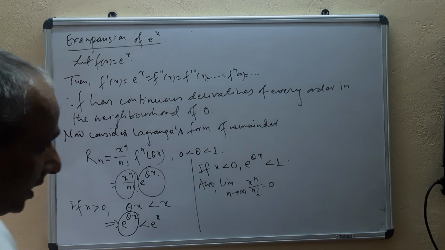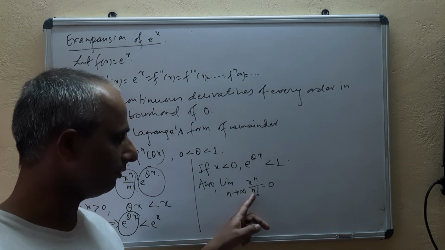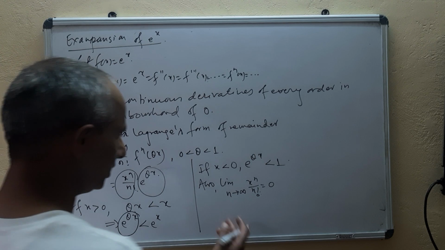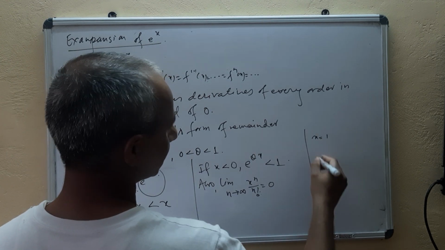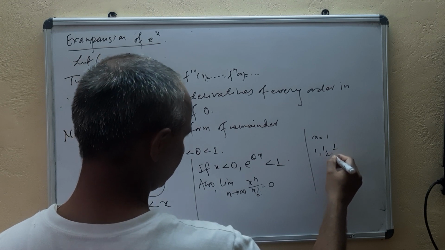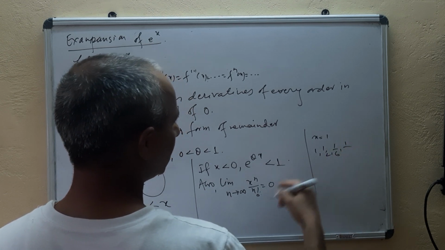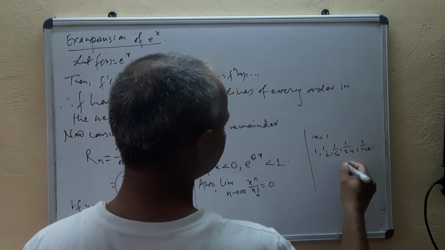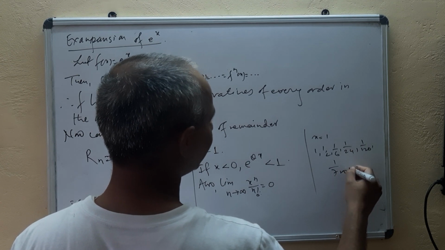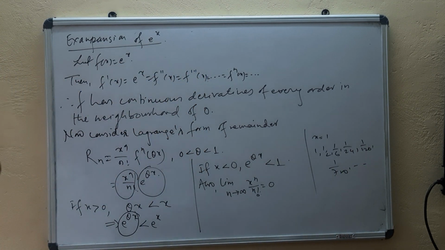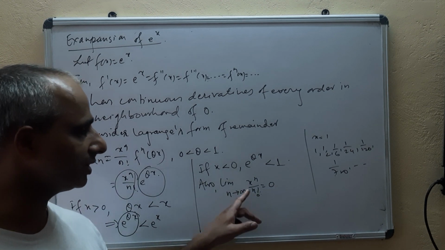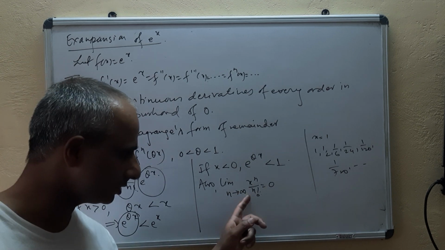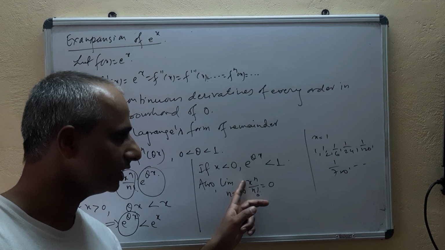It is because as you go on increasing the value of n, for some value of x, suppose x equal to 1: 1, 1 by 2 factorial, 1 by 3 factorial means 1 by 6, 1 by 4 factorial means 1 by 24, 1 by 5 factorial means 1 by 120, 1 by 6 factorial means 1 by 720, and so on. If you see, the denominator grows faster than the numerator, very, very fast.